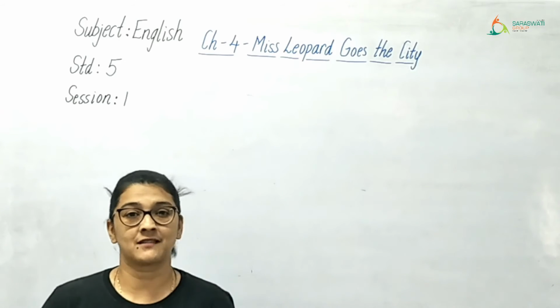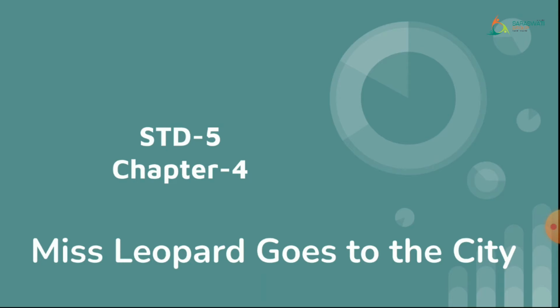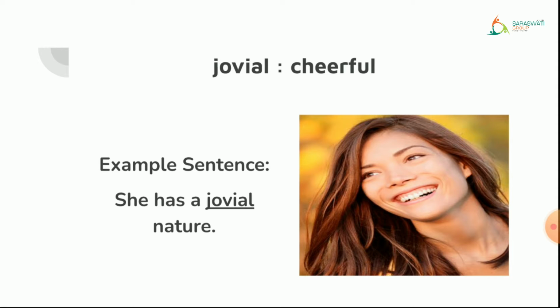Okay? Stay focused. Let us go through the new words which we are going to come across in chapter 4. That is, Miss Leopard goes to the city. Okay, let us see which is the first word which we are going to come across. The first word is jovial.